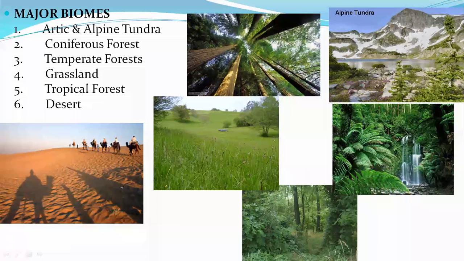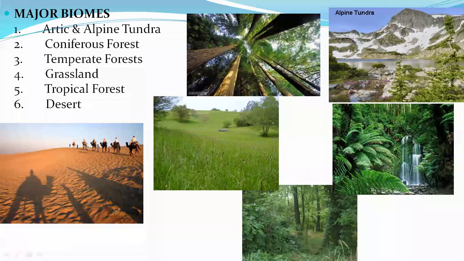Now what happens over here? In the major biomes, there are a lot of different trees and their own animals. Like in grasslands you will find deer, zebras and all those grazing, herbivorous animals. Mostly you will find them in the grassland areas. Whereas in the coniferous forest, the long, huge coniferous trees form a canopy.